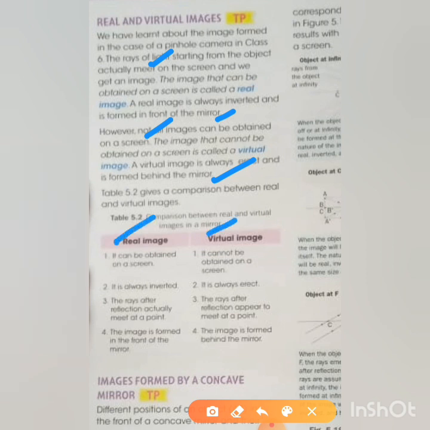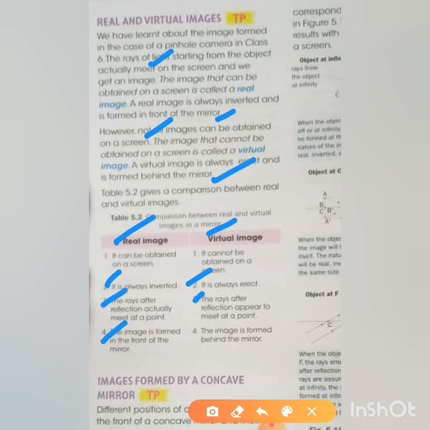Now, this is the difference between real and virtual image. A real image can be obtained on a screen, a virtual image cannot be obtained on a screen. A real image is always inverted, a virtual image is always erect. For a real image, the rays after reflection actually meet at a point. For a virtual image, the rays after reflection appear to meet at a point. The image is formed in front of the mirror in case of a real image, and the image is formed behind the mirror in case of a virtual image. So I hope you are clear with this real and virtual image, children. Please go through it one more time.